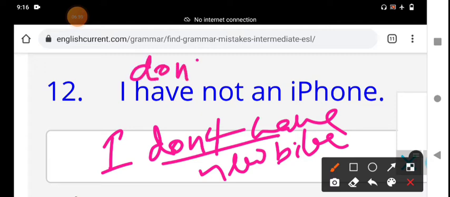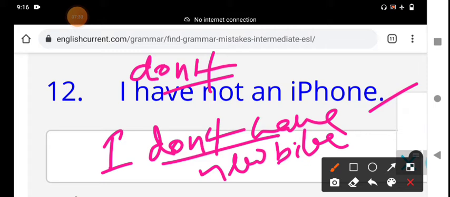I do not have is the expanded form; don't is the contracted form. I don't have an iPhone is the right answer. "I have not an iPhone" is not a grammatically correct sentence. In a positive sentence: I have an iPhone. In a negative sentence: I don't have an iPhone. That is the explanation of this one, my dear students.